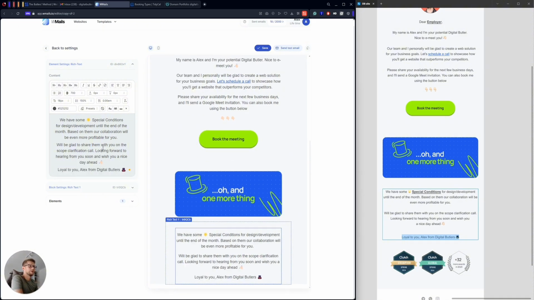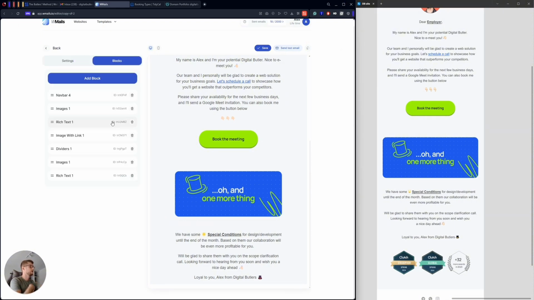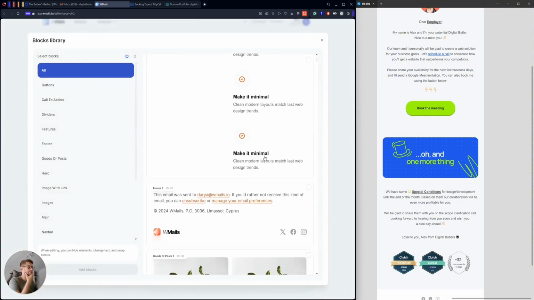It looks really nice. And I need to highlight the special conditions because it's one of the really important things that I want to mention in this email. So yeah, I think it looks good, guys. Then there are no links here, so I just need to add imagery.